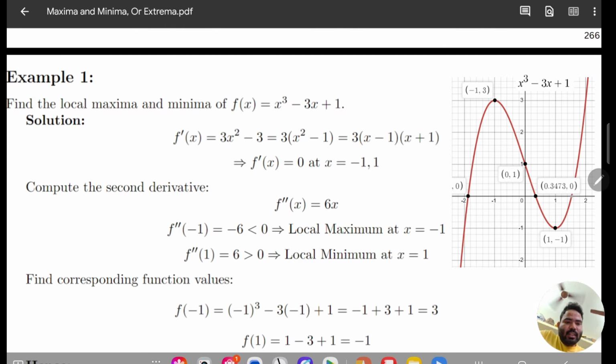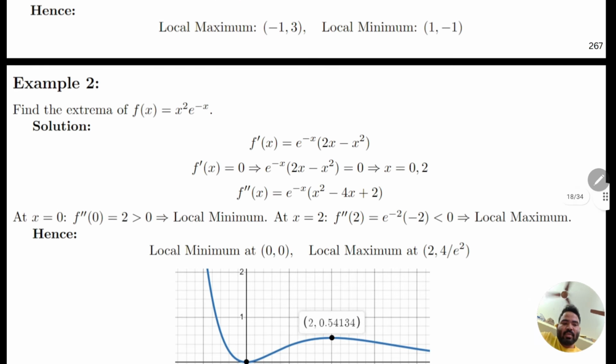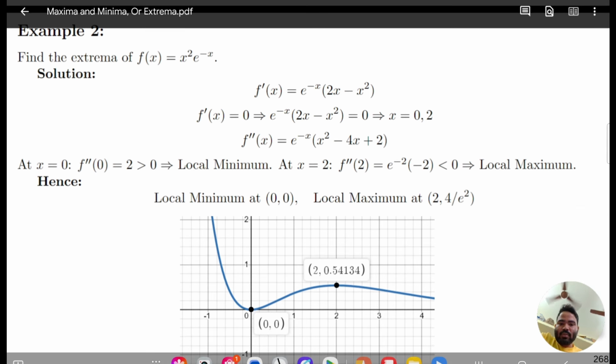Now let's move on to the next question. Our next question is to find the extrema. Extrema means maxima or minima, whatever is there, just find the extrema. Our function is x square e to the power minus x. So let's solve this.